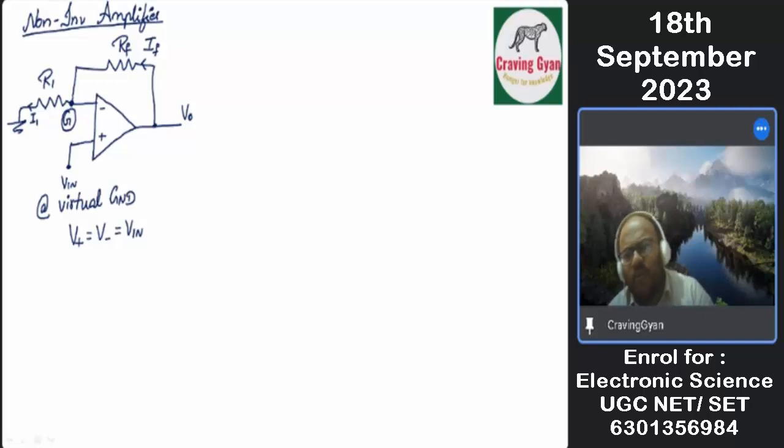Now, what is the current that is getting into this operational amplifier? 0. The current getting into the operational amplifier is 0. Now, at node G, Vg equals V in.